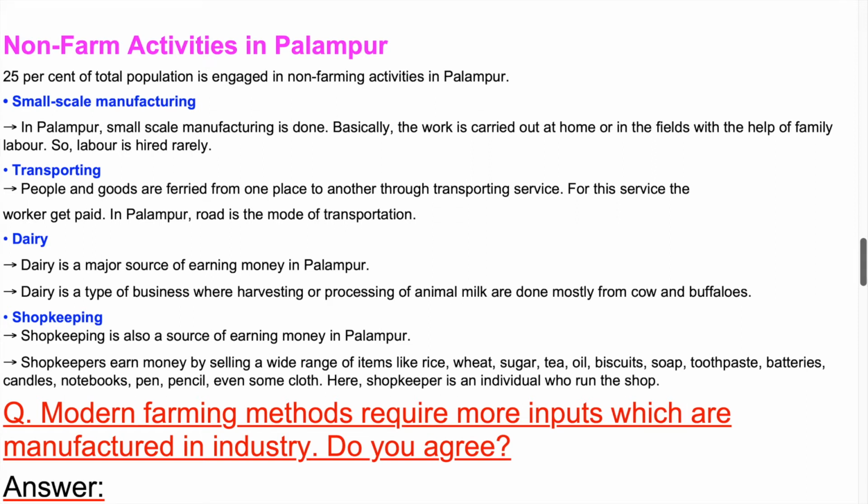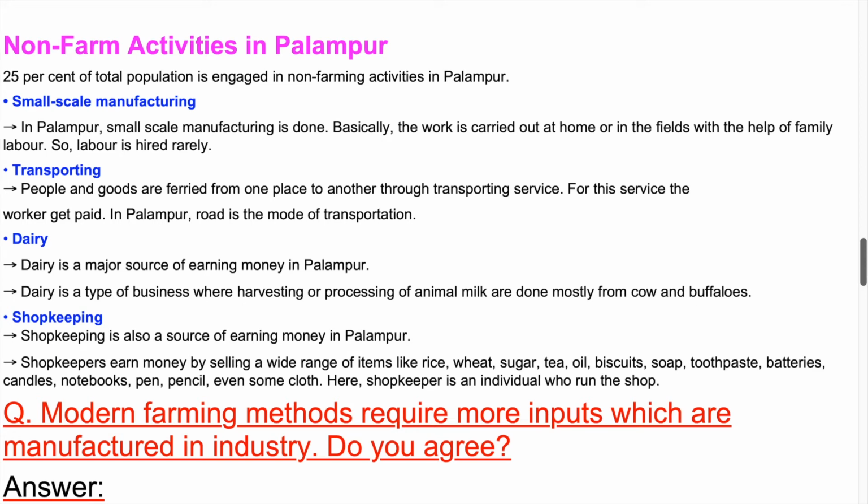Shopkeeping. Shopkeeping is also a source of earning money in Palampur. Shopkeepers earn money by selling a wide range of items like rice, wheat, sugar, tea, oil, biscuits, soap, toothpaste, batteries, candles, notebooks, pen, pencil, even some cloth. Here, a shopkeeper is an individual who runs the shop.